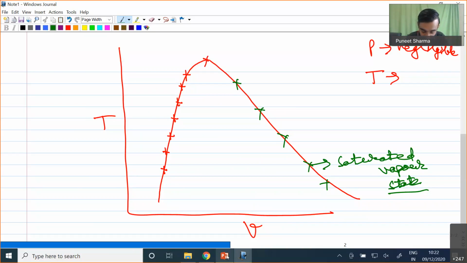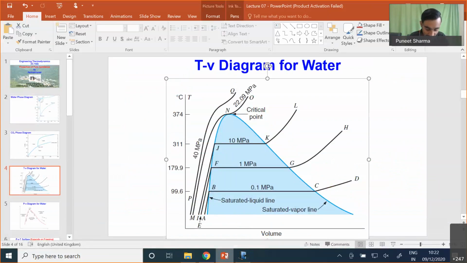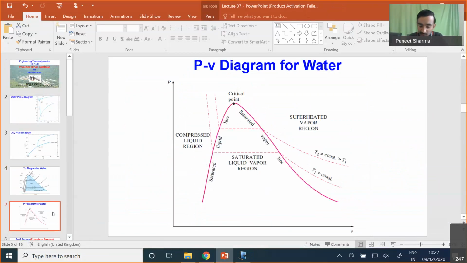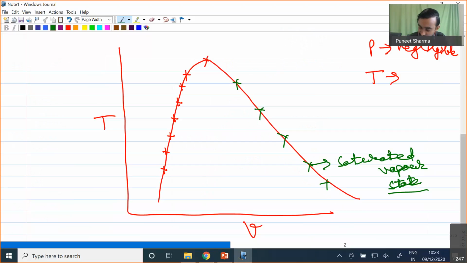Now let us see one important diagram, which is referred to as the pressure volume diagram, and in this pressure volume diagram we will have constant temperature lines. So let us first see how this diagram is plotted.